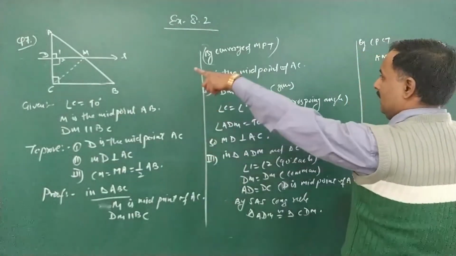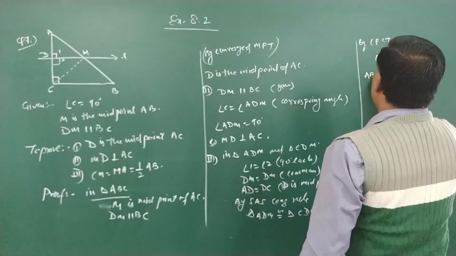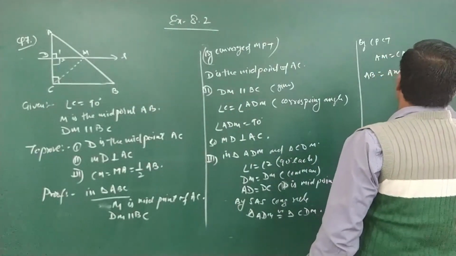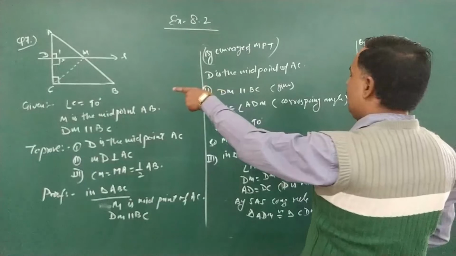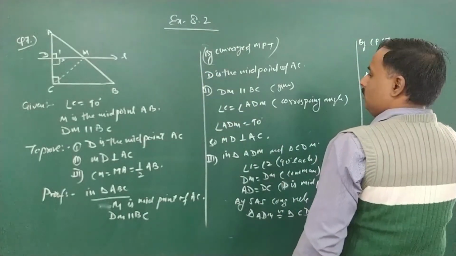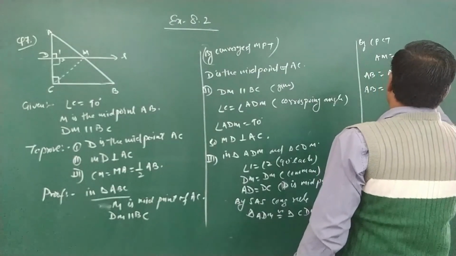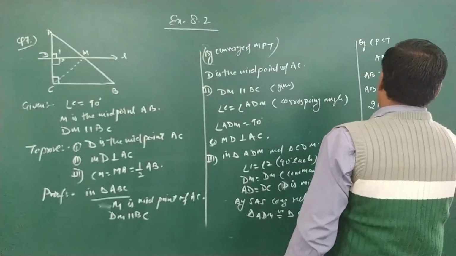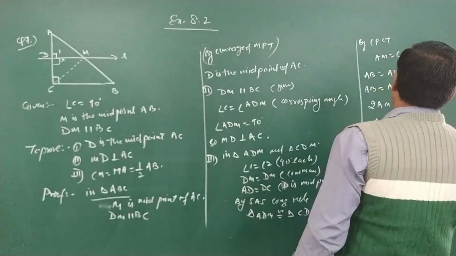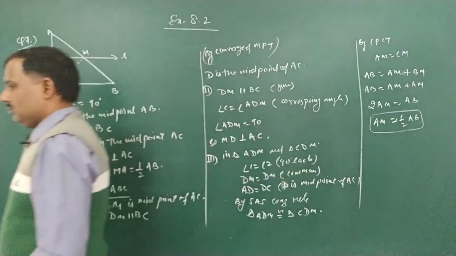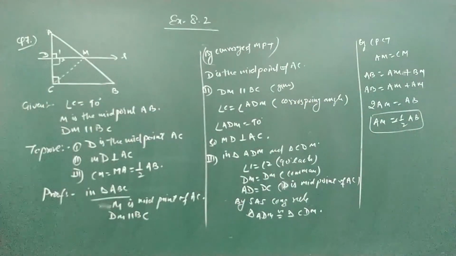And we are proving half of AB. AB is equal to AM plus BM. But AM and BM are already equal because M is a midpoint. We can replace AB is equal to AM plus AM, or twice AM is equal to AB, or AM is equal to half of AB. So this is your part third. This is your question number 7. Pause the video to note it down.